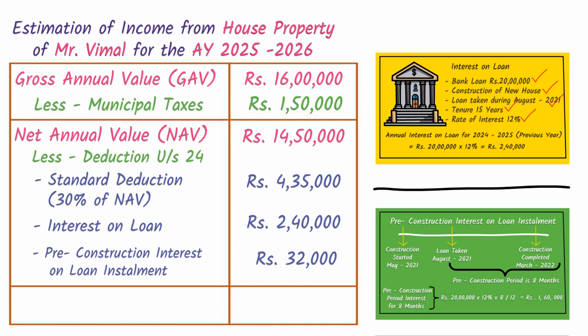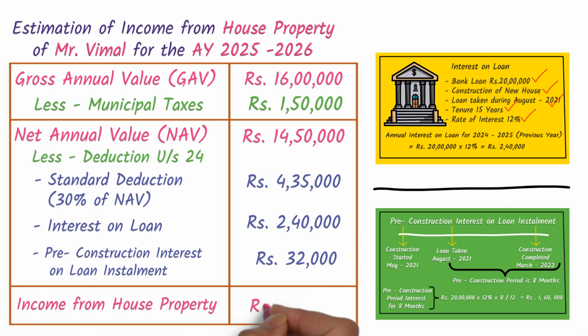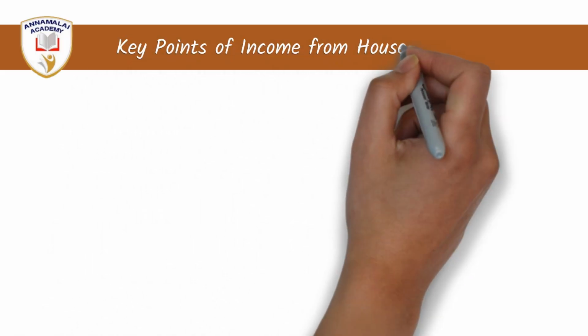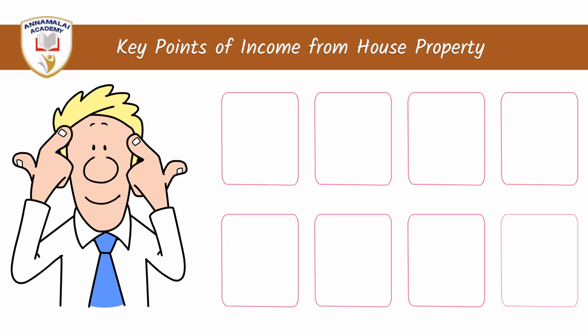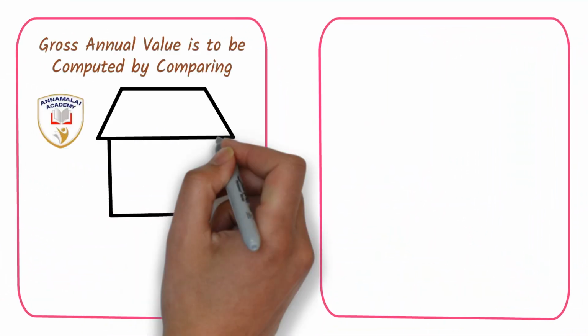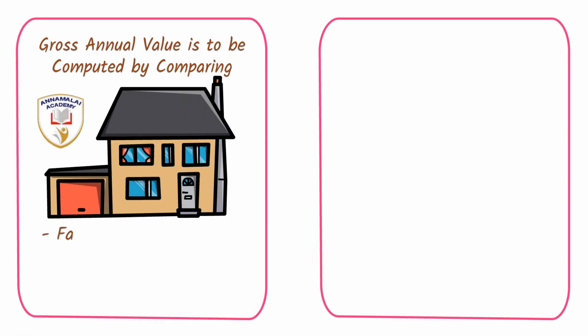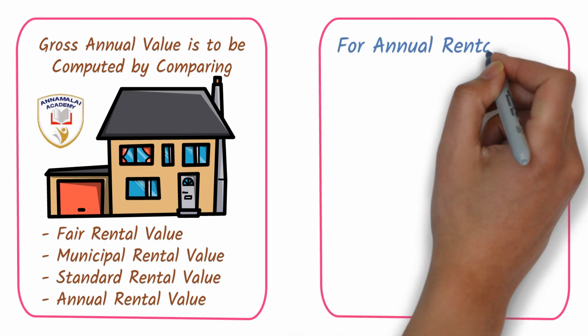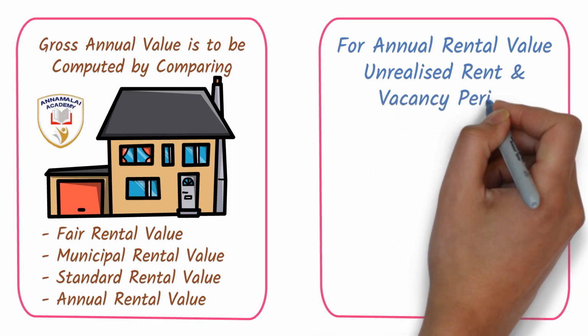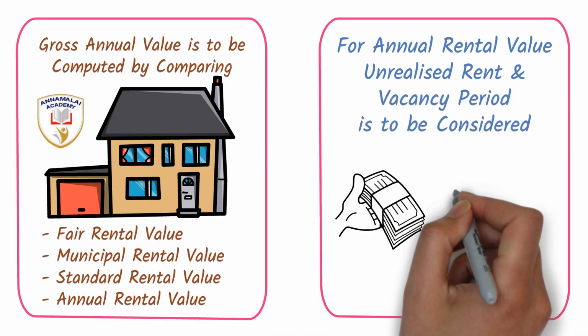Consolidating all these values, the income from house property is rupees 7,43,000 for this assessee. Now, the key points to be considered in working out the income from house property. Firstly, to arrive at the gross annual value, the 4 values, fair rental value, municipal rental value, standard rental value, and the annual rental value are to be compared. For arriving at the annual rental value, the unrealized rent and the vacancy period are to be considered.